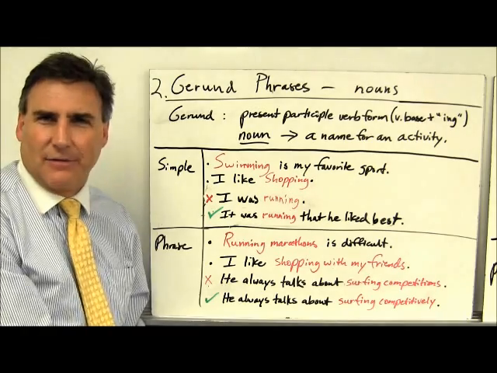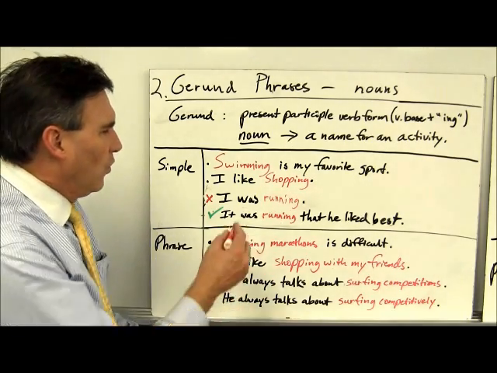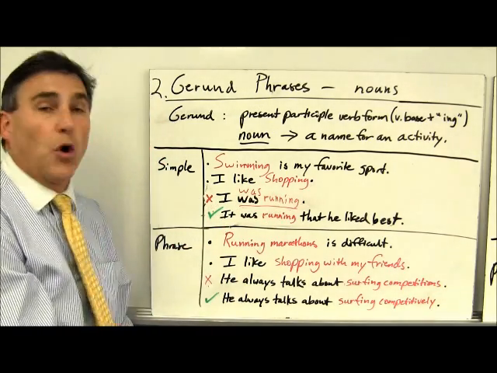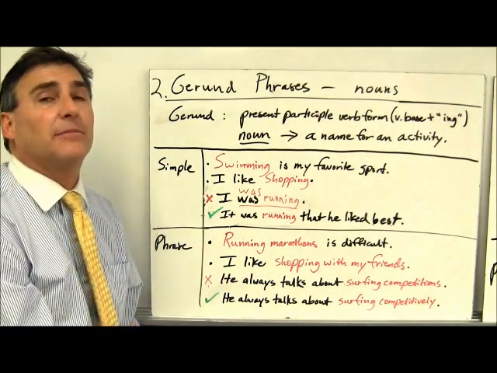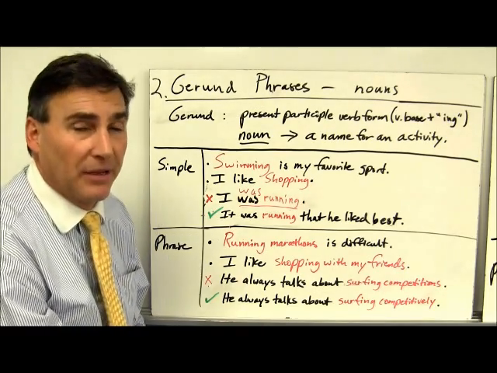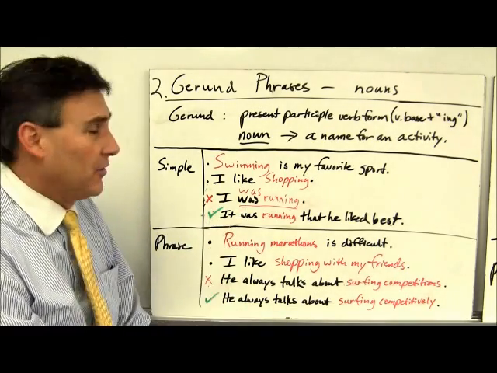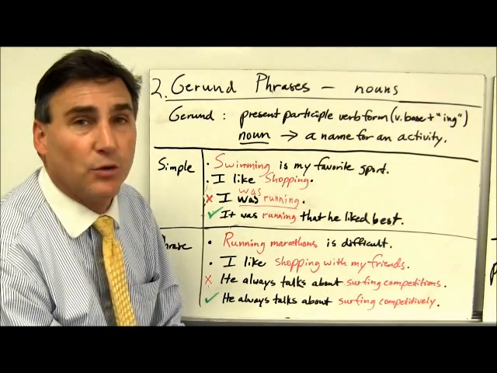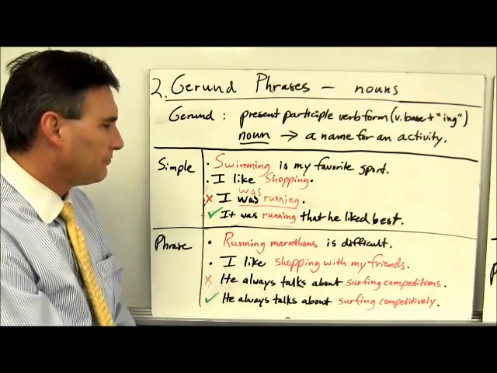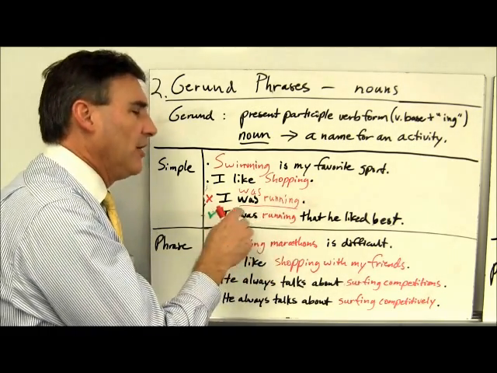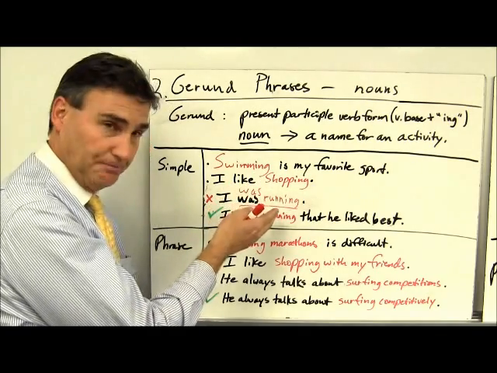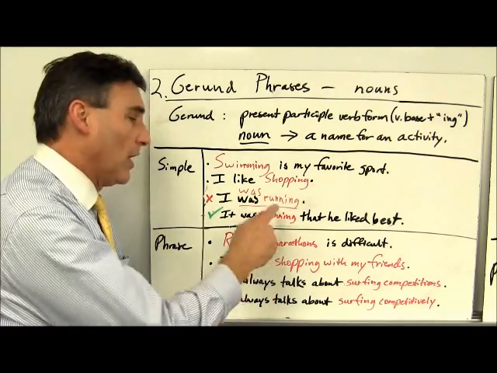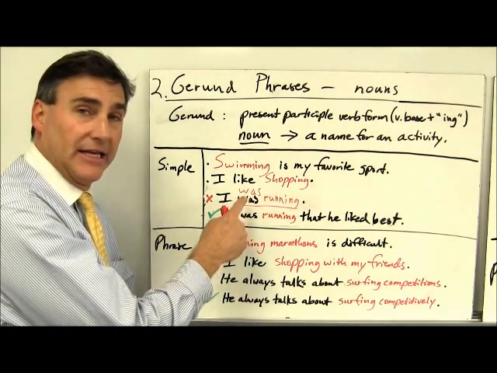This one here, I was running. Now, wait a minute. Is that right? Isn't this a verb phrase, was running? Yes, it is. That's why the red check there. Don't fall for this. Was can sometimes be a linking verb, but sometimes is a helping verb. Now, if it were a linking verb here and this were a predicate nominative, then of course we would use a noun, and a gerund is a type of noun, and it would work. But that's not what's happening here. What's happening here is it's putting this in a past continuous mode. Was running, and that's just a verb phrase. That's the entire verb phrase there. Running is part of it. This is a helping verb here, not a linking verb.